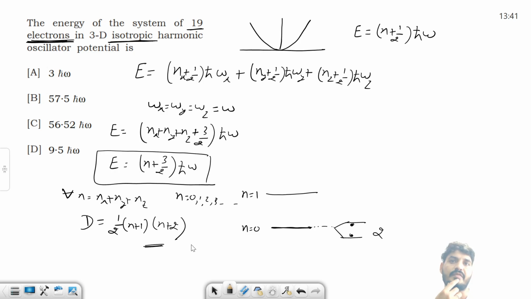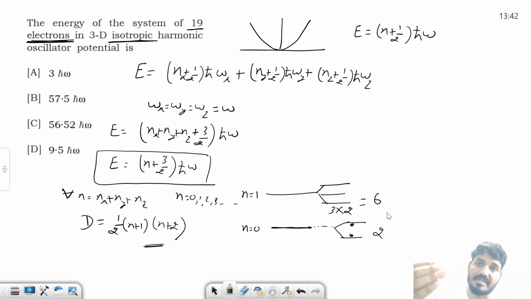Let's see n equals 1. When you put n equals 1, what is the degeneracy? 3 is the degeneracy, right? But again, there is a spin. So you have to include the spin also. So 3 multiplied by 2, the total degeneracy is 6. So you can fill 6 electrons, क्योंकि एक स्टेट में सिर्फ एक इलेक्ट्रॉन आप फिल कर सकते हो when you include the spin. तो कितने हो गए? 6 plus 2, 8.